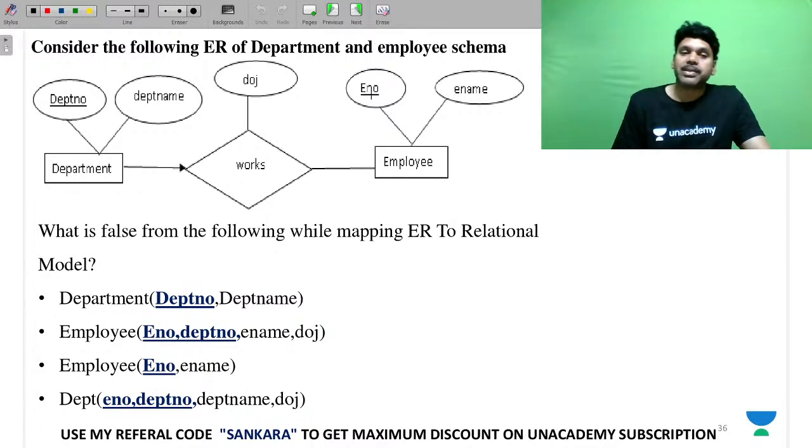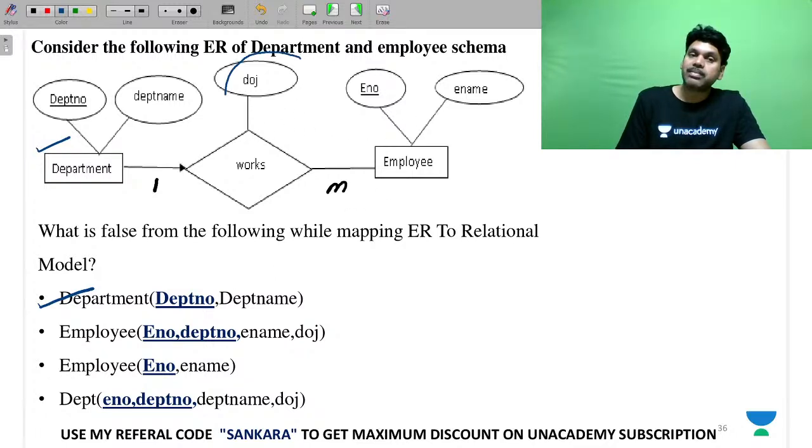If you look at this, it is a 1-to-M. So how are you going to map it into the relational model? For department we need department number and department name. For employee we need employee number and employee name. And this is M, so I'm going to do it like this.